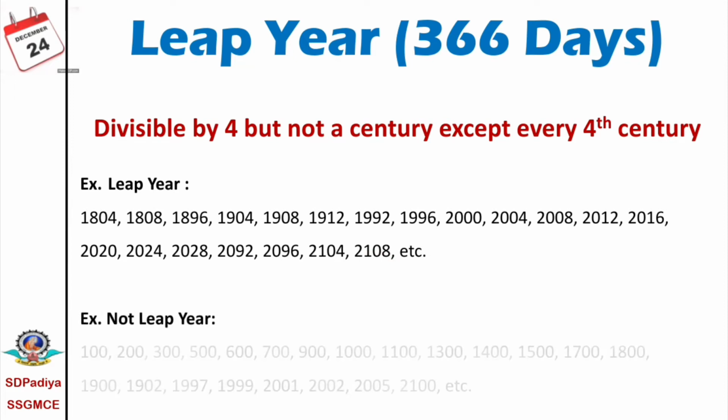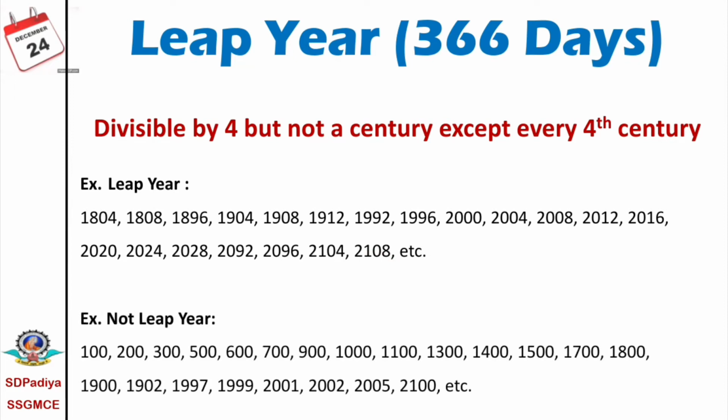The years which are not leap years are 100, 200, 300, 500, 600, 700, 900, 1000, 1100, 1300, 1400, 1500, 1700, 1800 and 1900. Actually these are divisible by 4, but these years are centuries. Therefore all these years are not leap years.